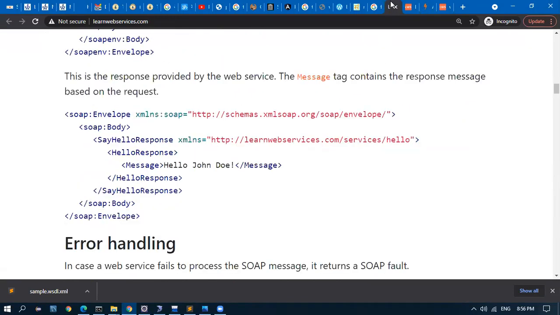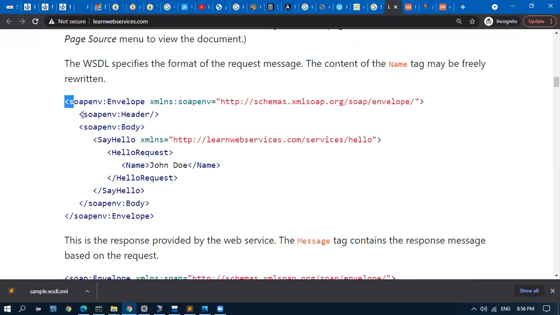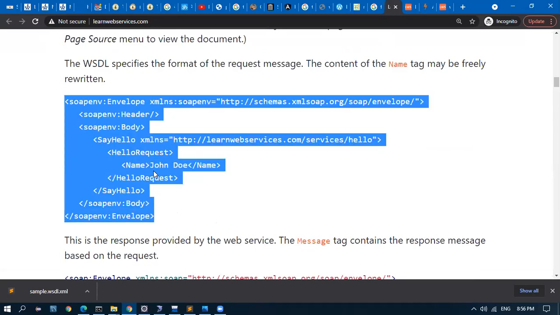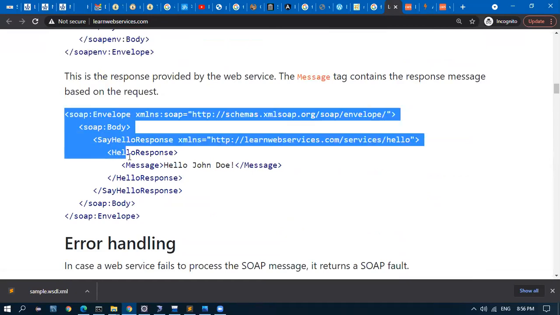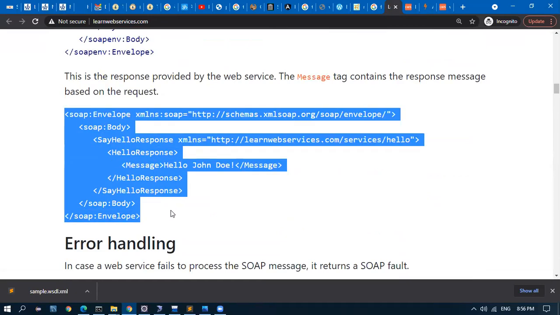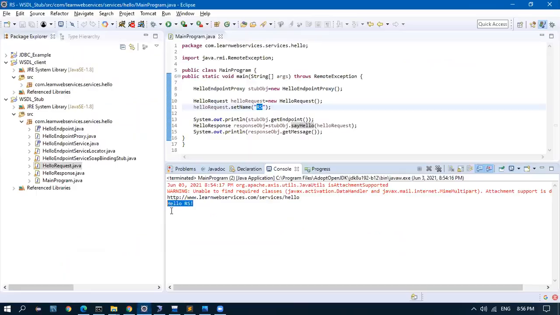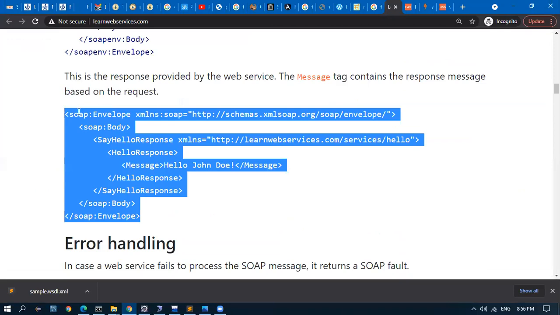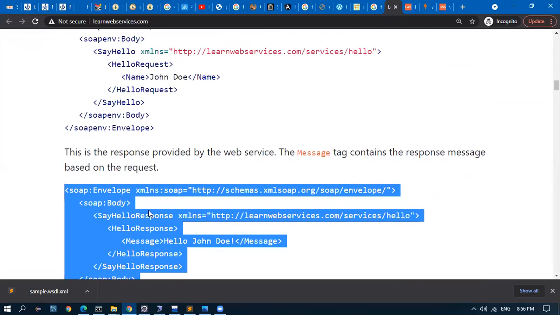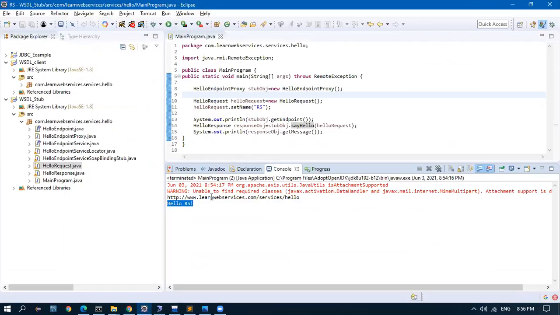You have to copy this SOAP envelope and paste it in SOAP UI and send it. You will get a SOAP envelope as the response. If we got the response, it means the stub we configured is correct. There are two things we are speaking of now. In Java, if you get this response, our stub is correct. In SOAP UI, this is how you have to do it. We are getting the response in SOAP UI. That means we give some input and get the response, so it's working properly.